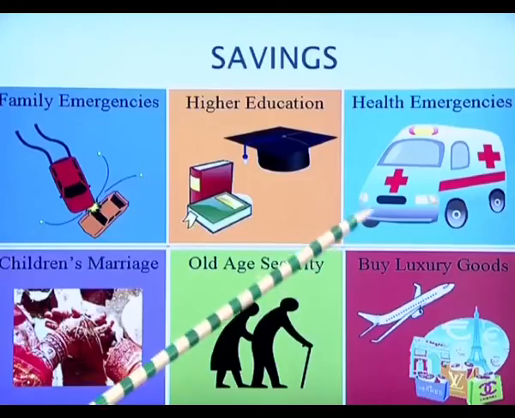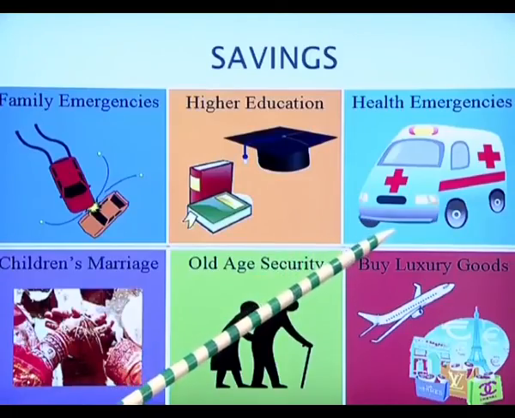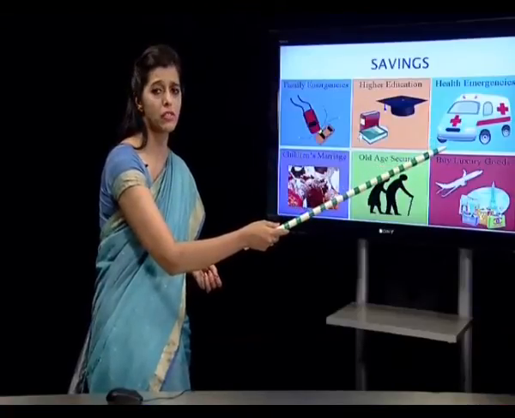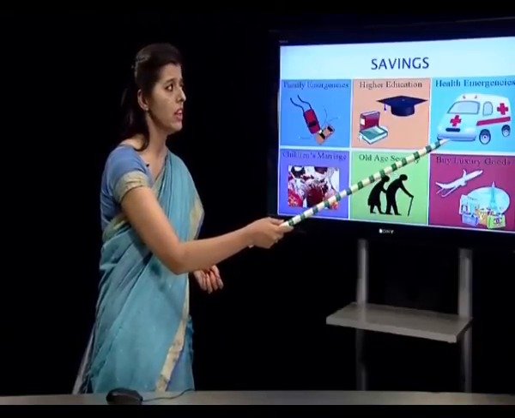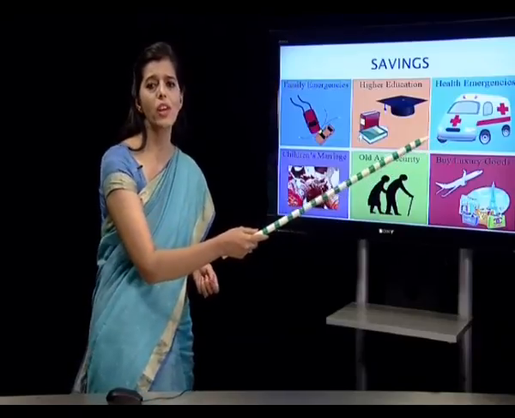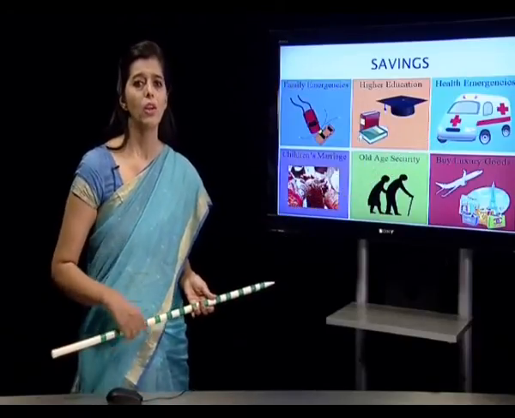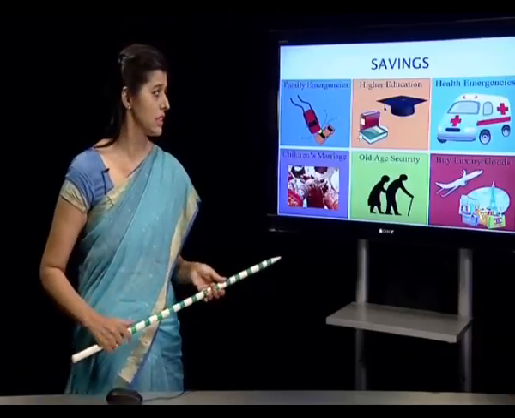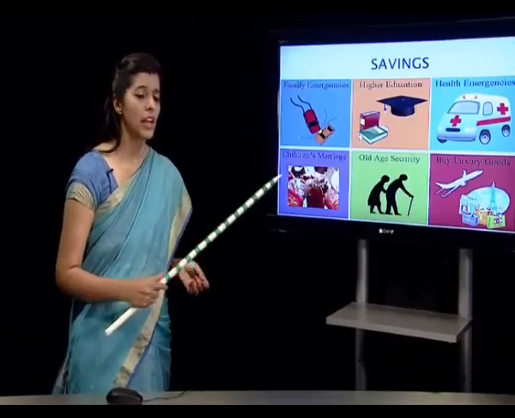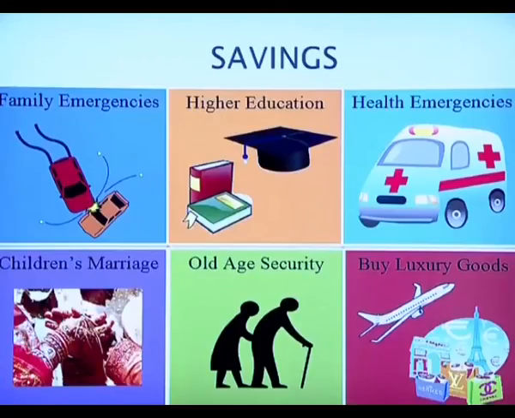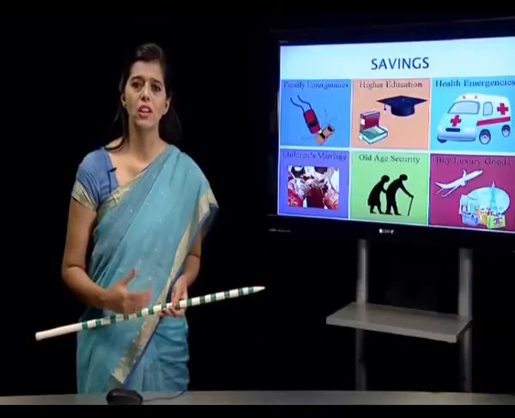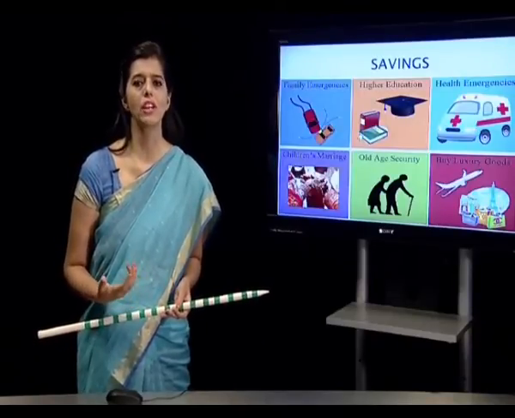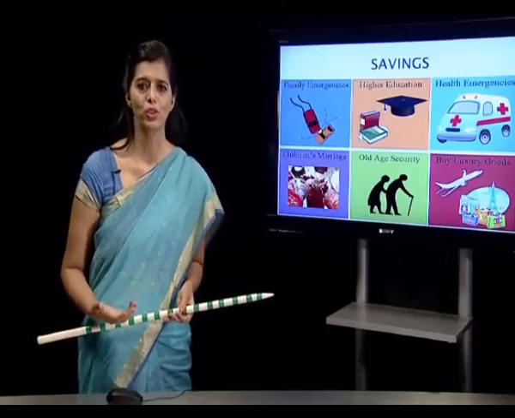Then going on to health emergencies, any health emergencies, maybe there is a heart attack, maybe there is some immediate problem, a pain, whatever. For those things you can't say that I don't have money, I can't get the treatment. You have to use your saving for completing this need of emergency. Then children's marriages. In our country, we have a beautiful culture of supporting our children. So, we really need money for that. So, saving is utilized for our children's marriages and to secure their future too.